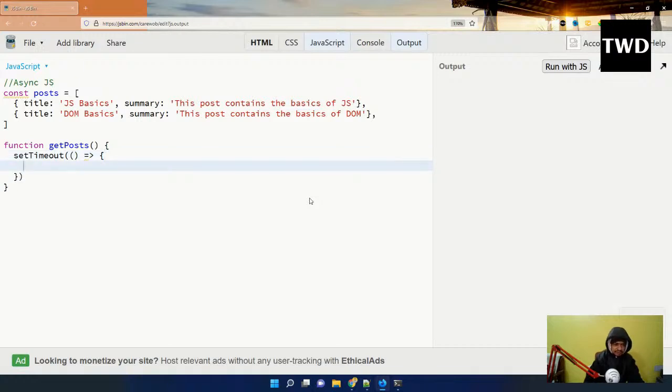So setTimeout is a JavaScript function in which I can pass a second parameter, which is the number of milliseconds after which it will run. It is after 1000 milliseconds, which is 1 second. Whatever is inside it will run. So setTimeout is there, and then let output equal to this is there. Then